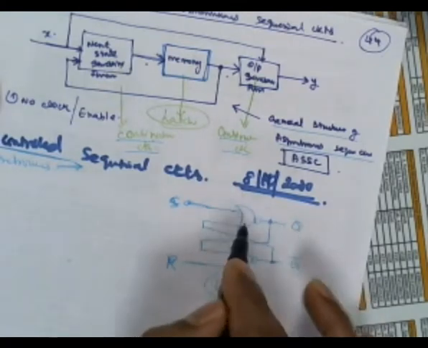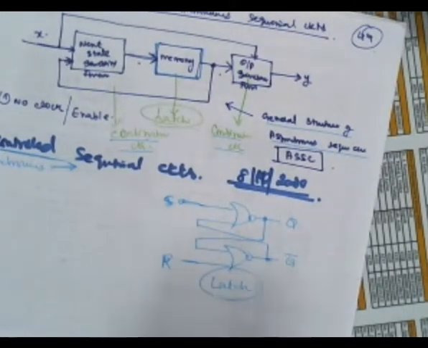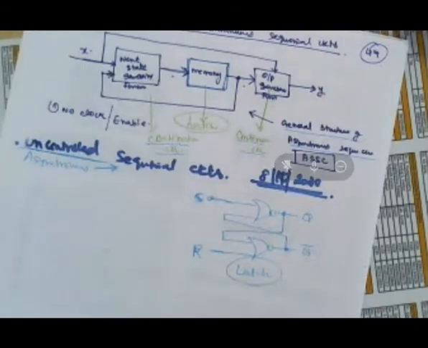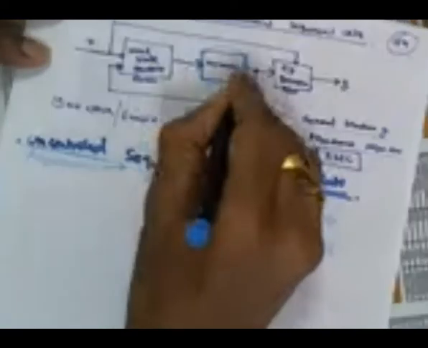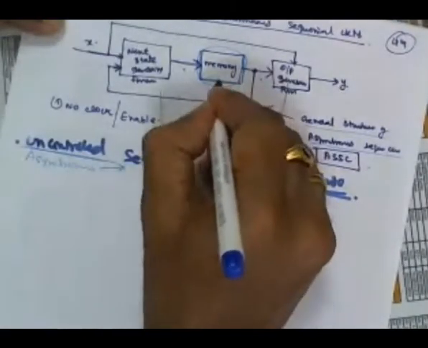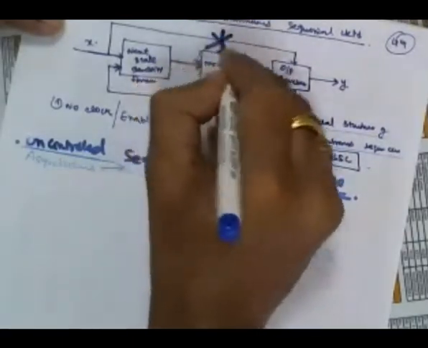According to its performance, if S and R are changing, immediately Q and Q bar will change because we don't have any control over the latch. That is why we do not prefer a latch without control, right? So we added some enable, then we converted this into a flip-flop and all. We know why we need such controlled latches or flip-flops, right? But in the memory of an asynchronous circuit, the memory consists of only latches. Therefore, you are not in need of any clock here. No clock. And also no enable.